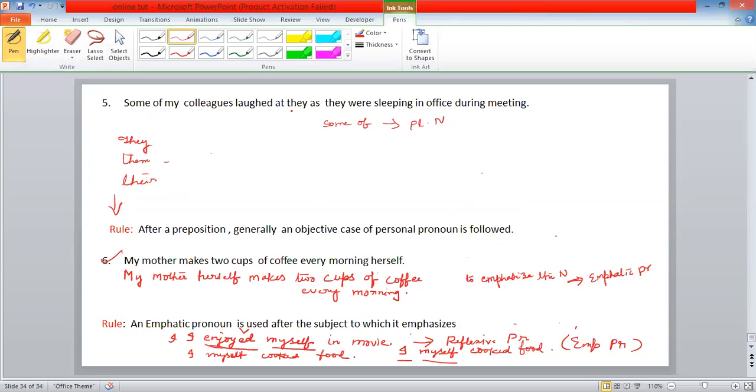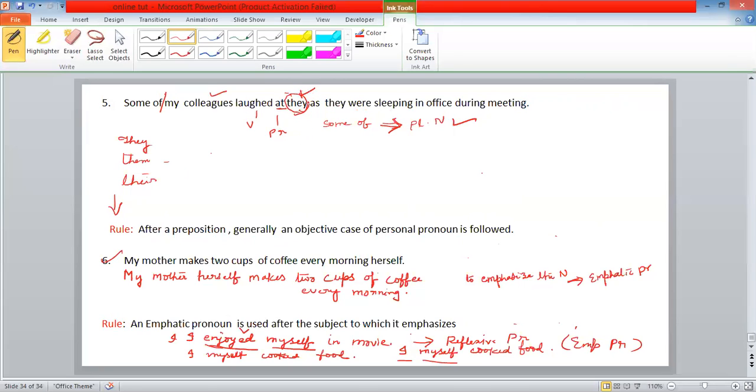Some of my colleagues laughed at they as they were sleeping in office during meeting. Some of is always followed by plural noun. What is a plural noun here? Colleagues. Laughed, again, verb. At, preposition. They is pronoun. But what is the rule over here? After a preposition, generally an objective case of personal pronoun is followed. Can you tell me what is the case here?